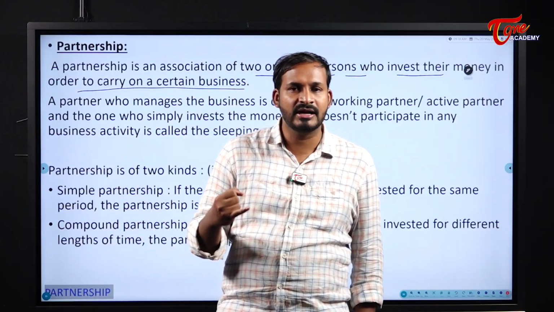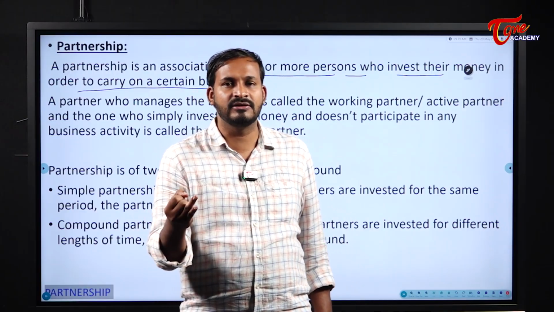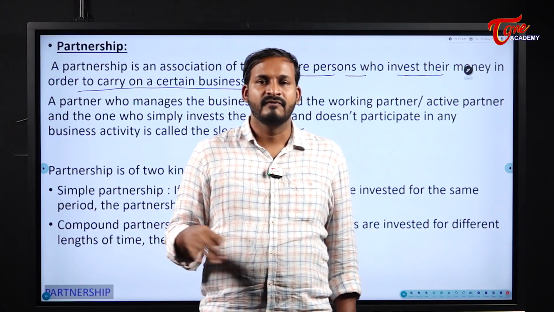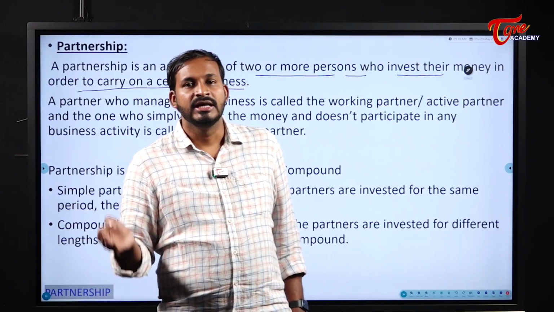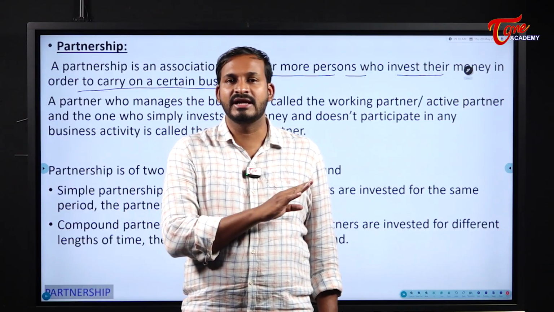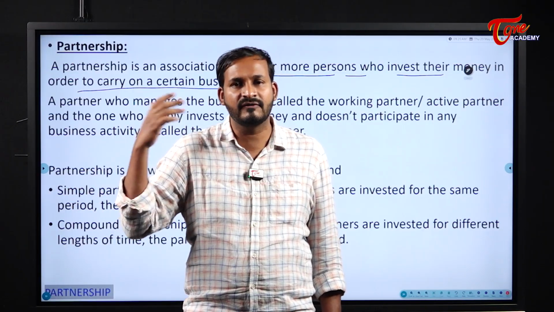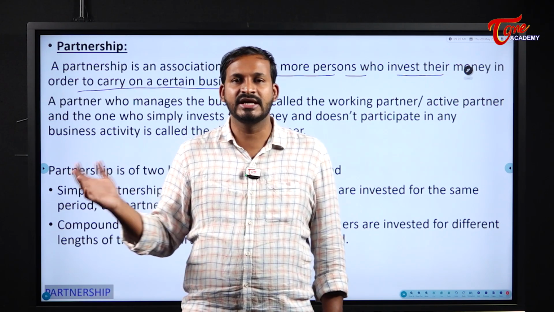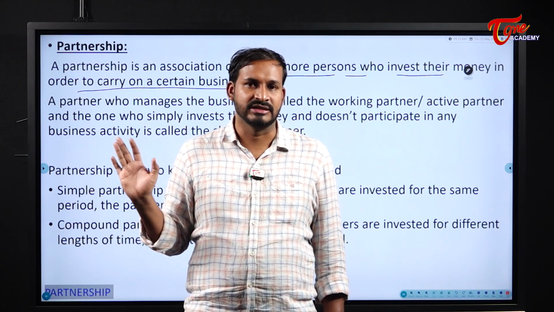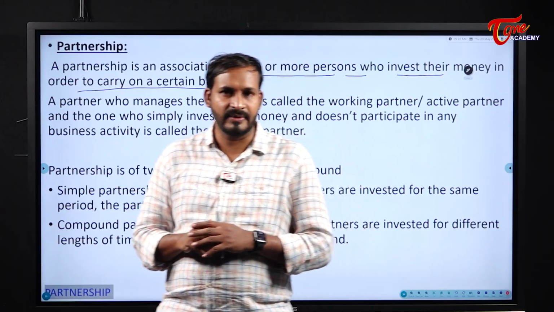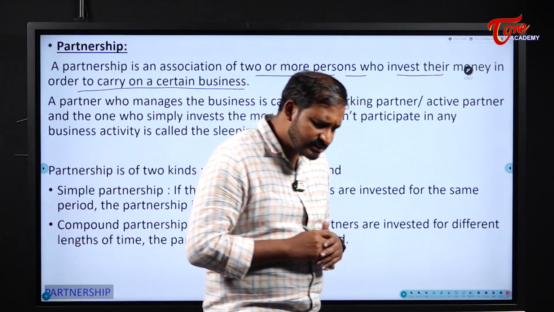Working partner means he will invest as well as look after the business. A sleeping partner will invest in the business, but he will never take part in it, and at the end of the year or the end of the business, he will come and just take his share of profit. That's it. So this is the difference between a working partner and a sleeping partner.